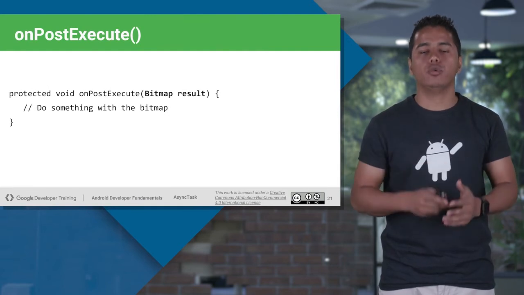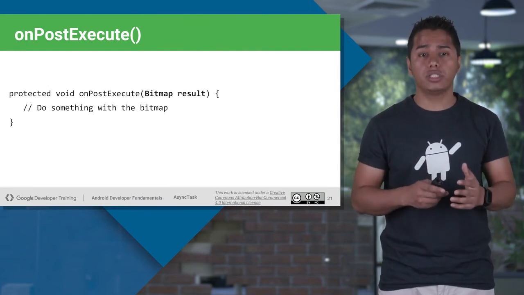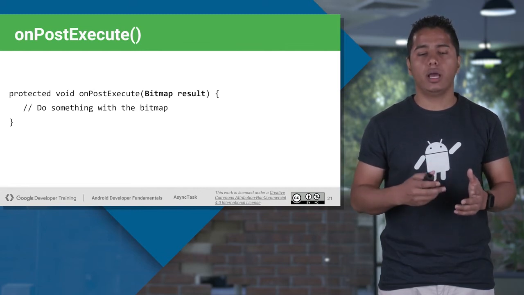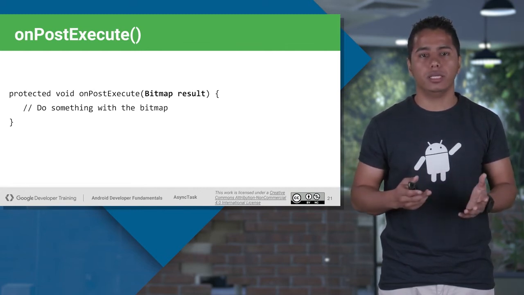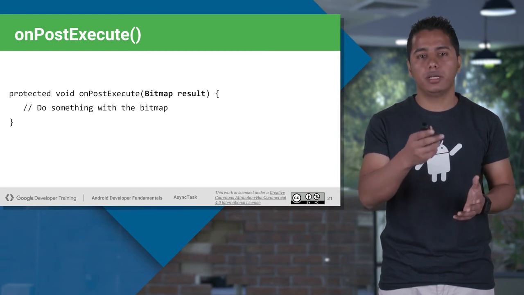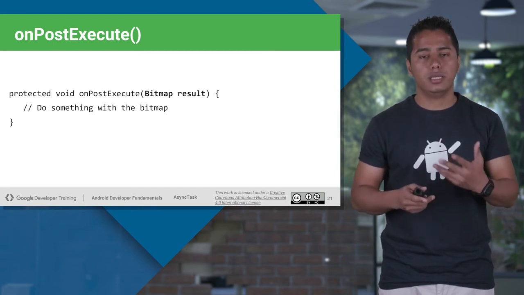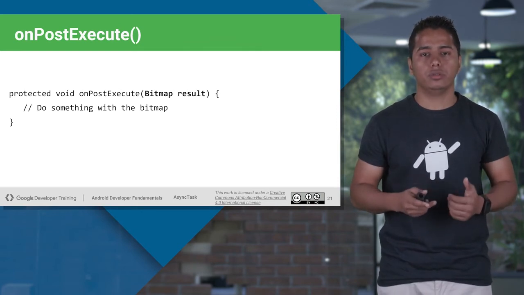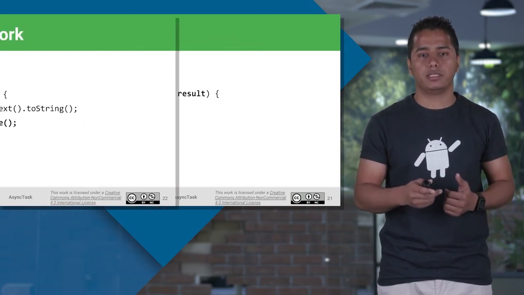At the end, onPostExecute. The onPostExecute method is overridden whenever you want to update any UI after you are done with your async task. And you can see in the parameter, it's the same result type which you have passed. It's a bitmap only, which you gave at the very starting itself.